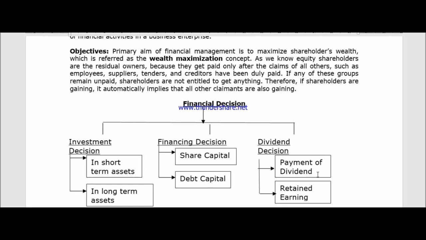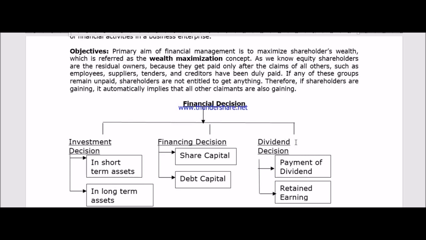We know that the amount we pay to the shareholders is known as dividend. So when the business firm, the company, is deciding whether to pay the dividend or not, then that decision is known as the dividend decision.